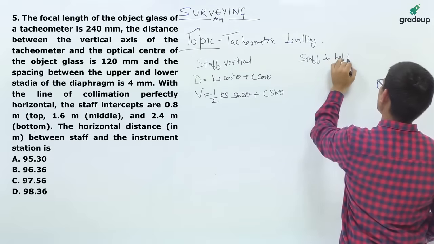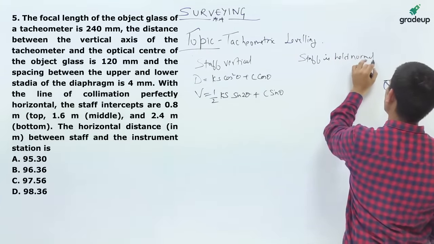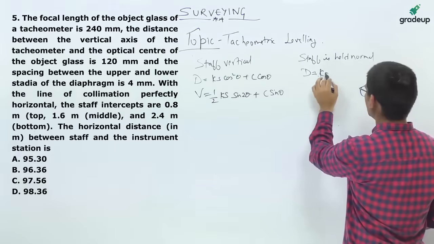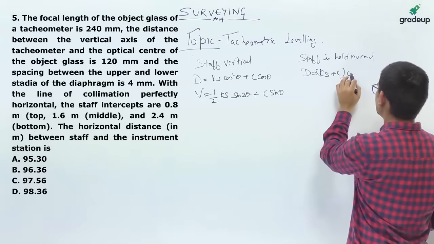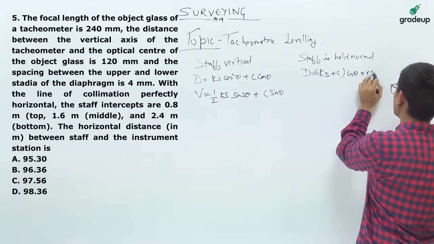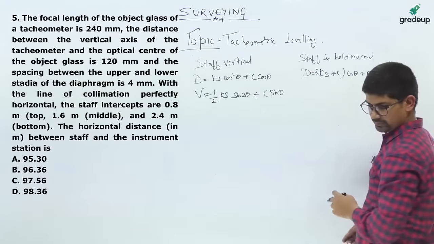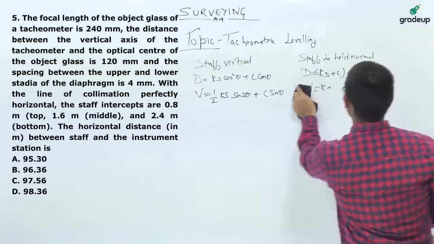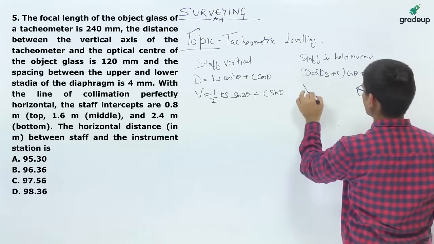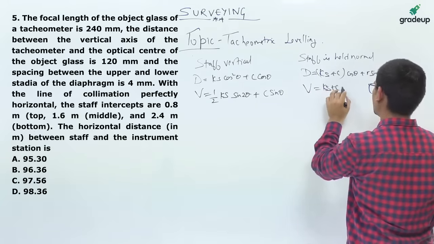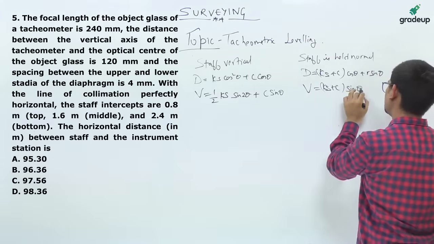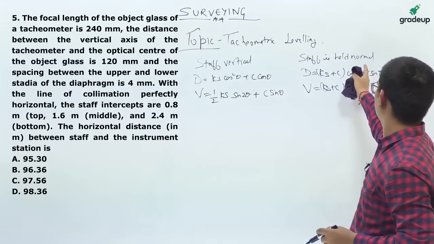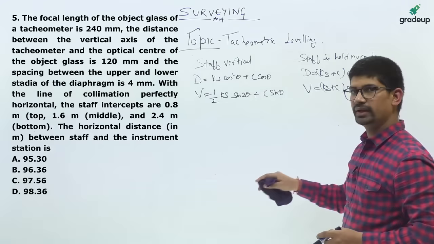Now, when the staff is held normal. Okay, so D is equals to Ks plus C cos theta plus R sin theta. Okay, and V is equals to Ks plus C sin theta. Okay, so these two cases are with respect to staff held vertical and staff is held normal. Okay, and these are for the inclined sides.